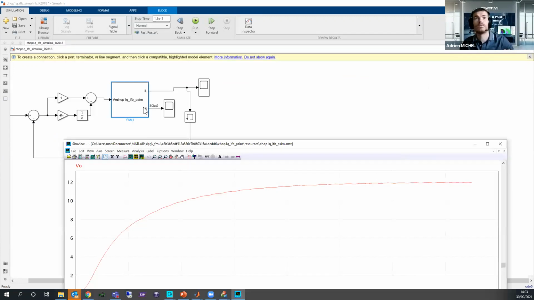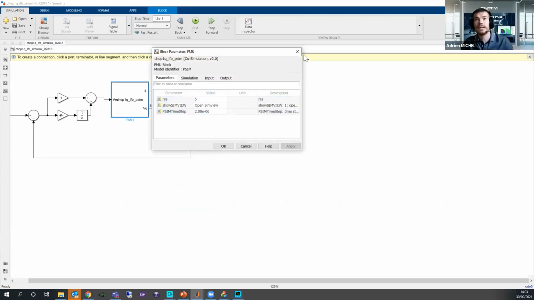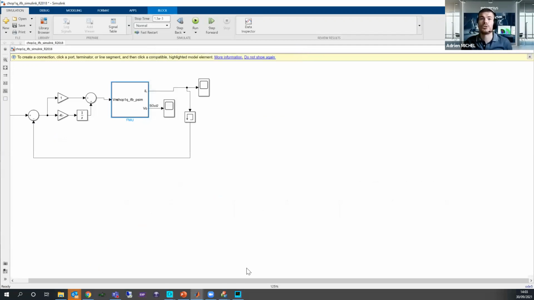So now I can modify the resistance directly here and make another simulation. This FMI capability will help you to use PSIM with any other software. But you need to take care and check whether the other software is compatible with FMI. This is the only condition. Then you can make a co-simulation between PSIM and external FMI software.